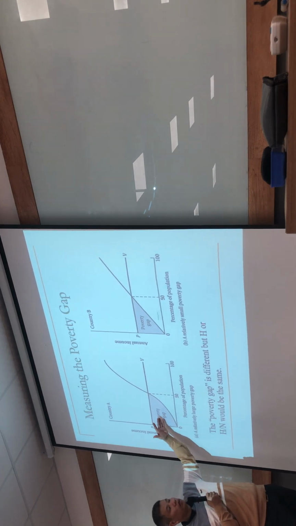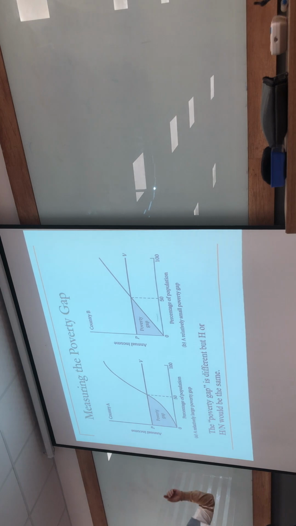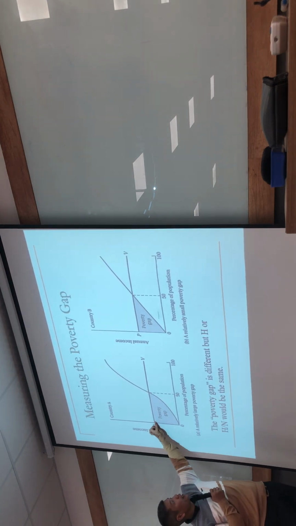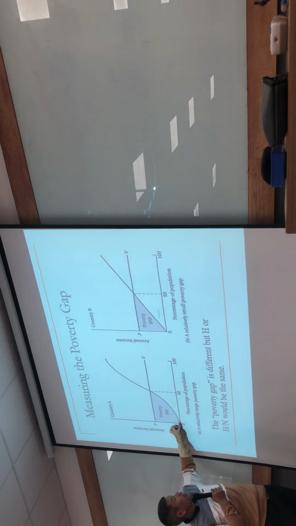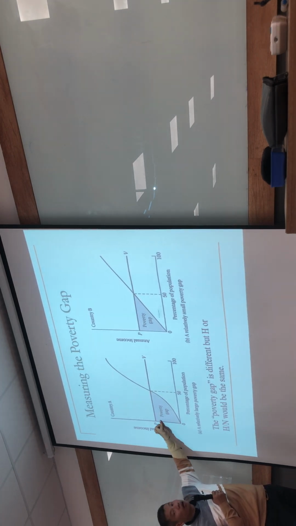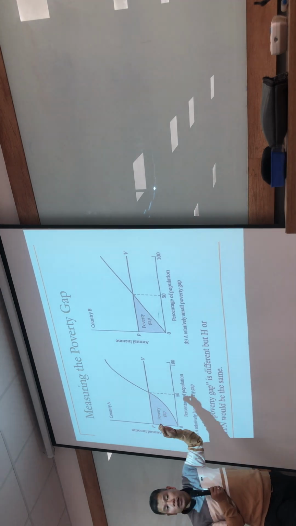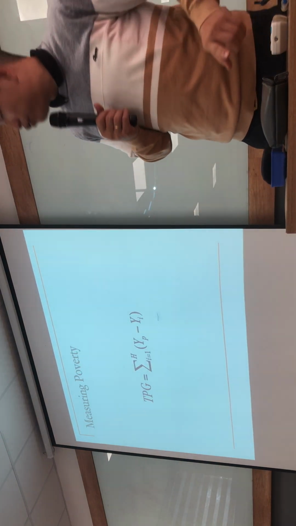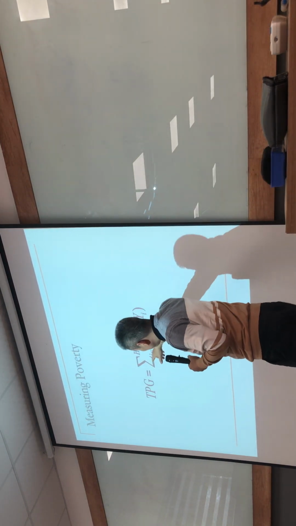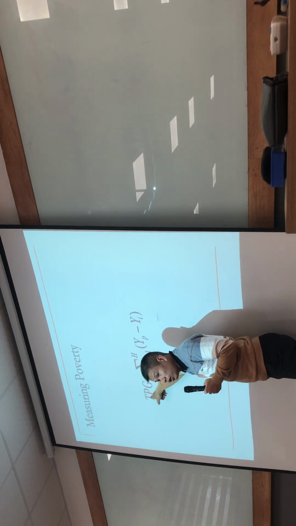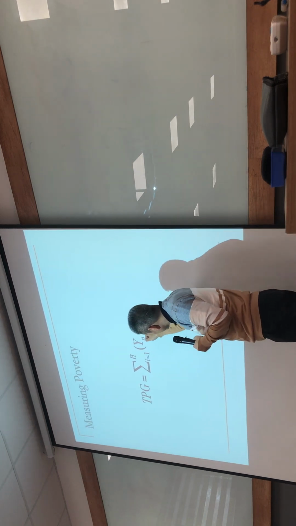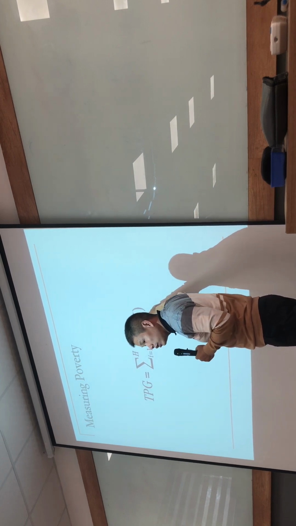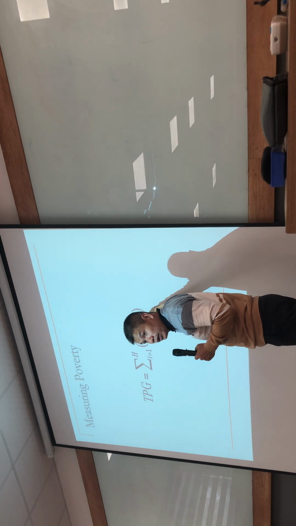The poverty gap refers to the gap between the value of the poverty line and the value of income of a poor family. If we talk about the formula here, TPG means total poverty gap. You can see that here Yi is the income of the poor family.